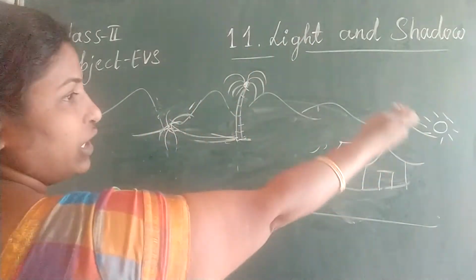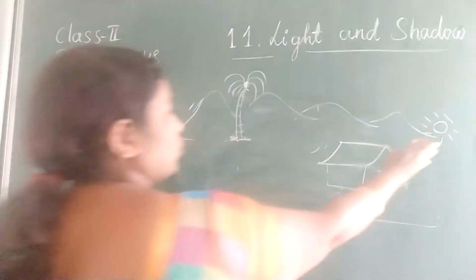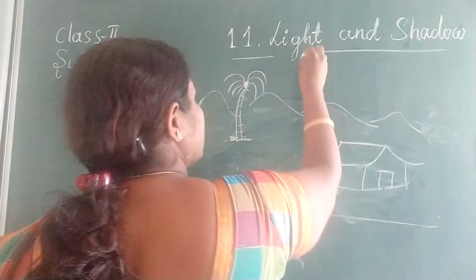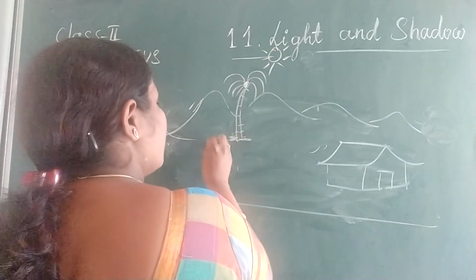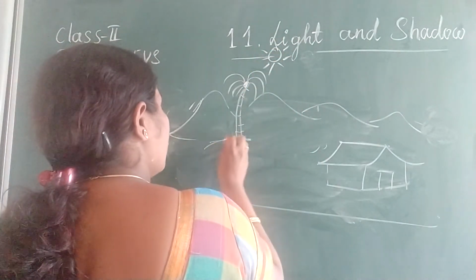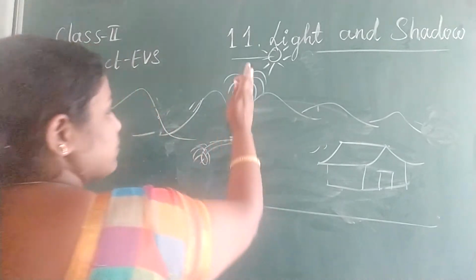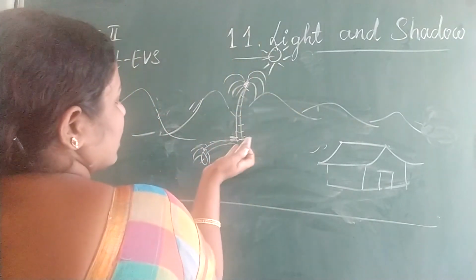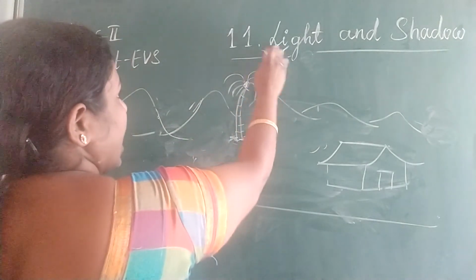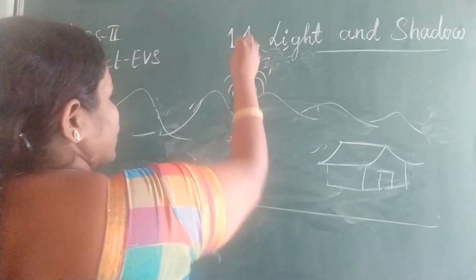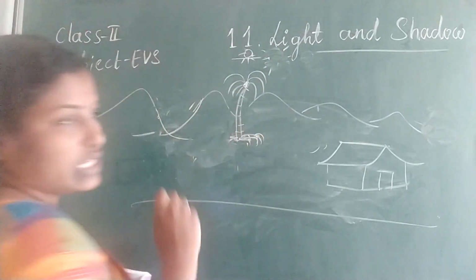Morning and the evening shadows will be a little long, but in the afternoon when the sun is here or here, what will happen? Shadows will be very short. Like this. If the sun is a little this side, the shadow will be here and it will be very small. If the sun is exactly here, the shadow will be available here only, very small in size.